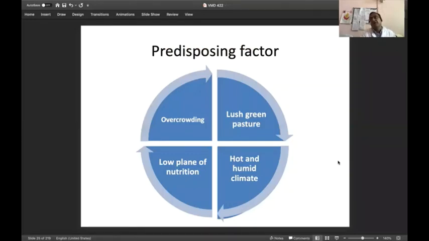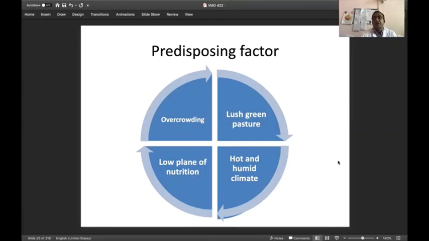So what are the predisposing factors? Why and where do these parasitic infestations increase? Especially when there is overcrowding of the animals. If you put a large number of sheep and goats in a single place, there will be overcrowding. If there is a contaminated pasture and you send sheep and goats to graze on the land where there is a chance of contamination. So lush green pasture is one of the